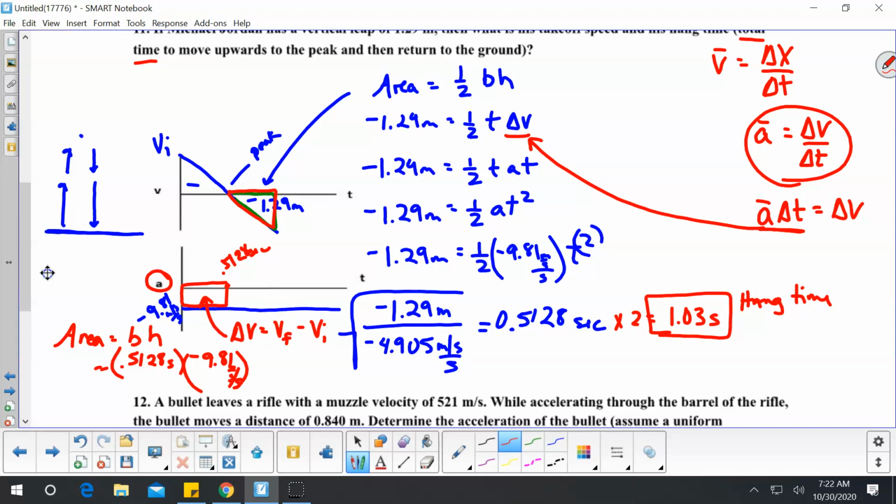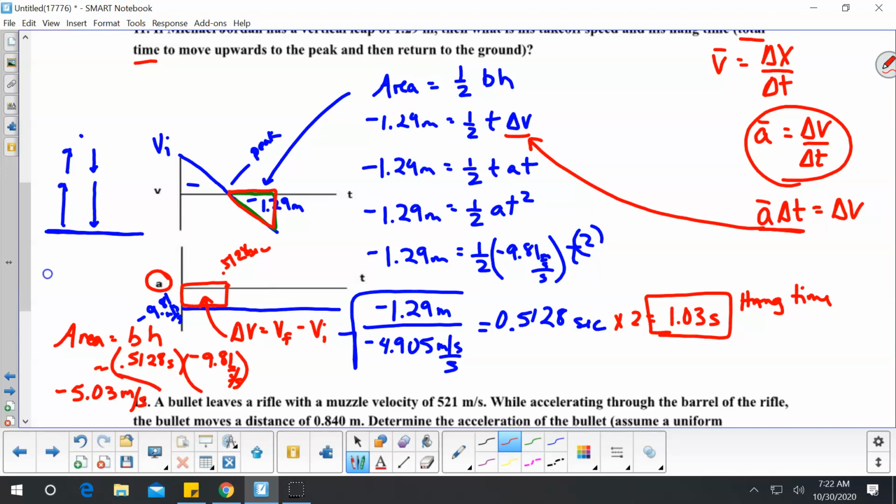So my change in v for this example is a negative 5.03 meters per second.